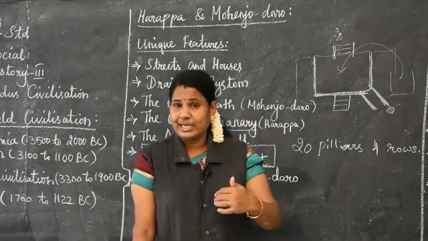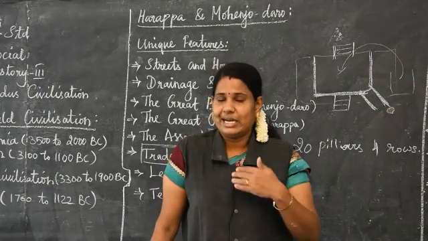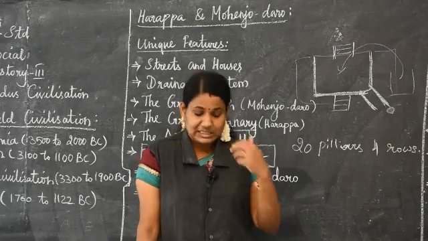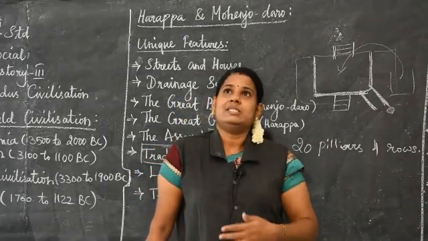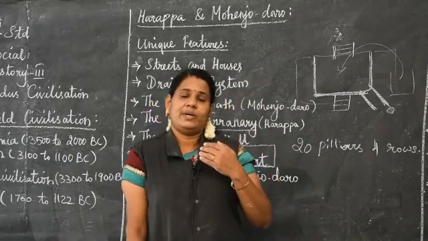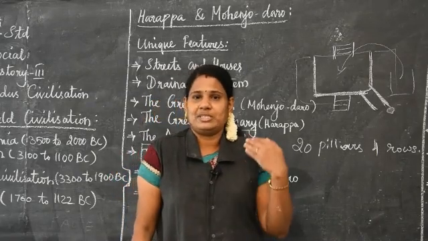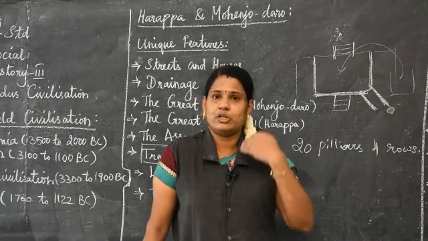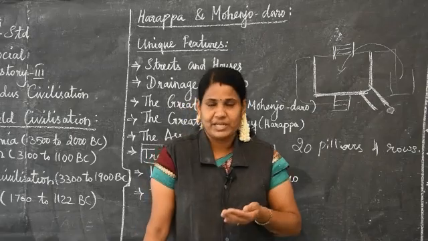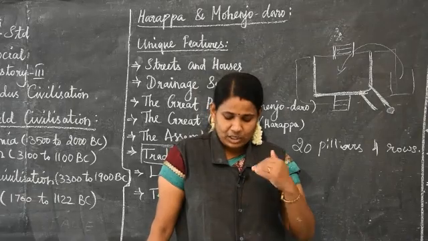So it shows the maritime activities of the Indus people.